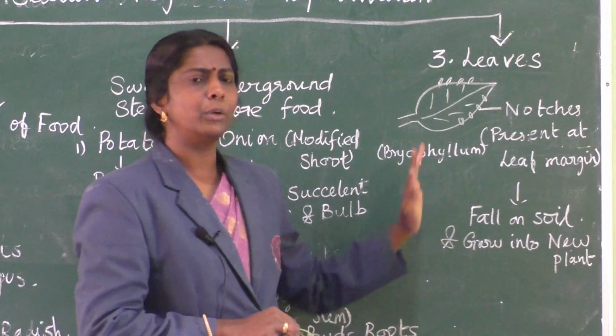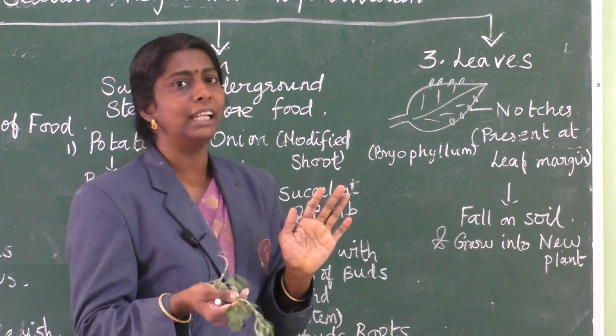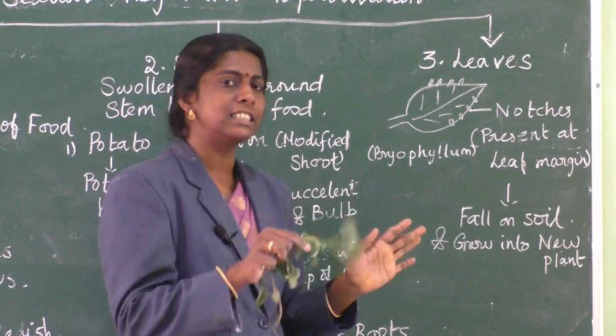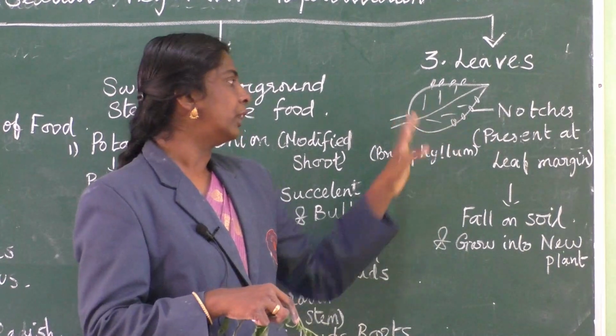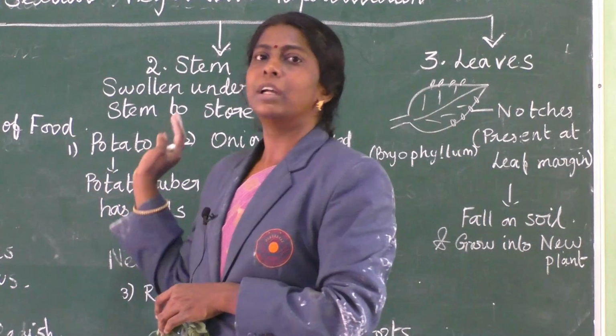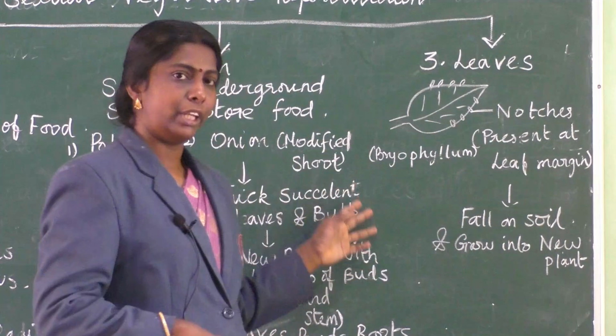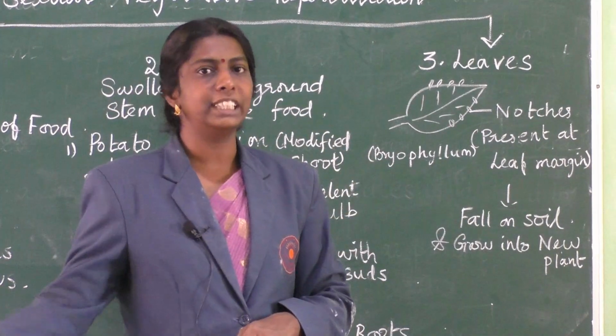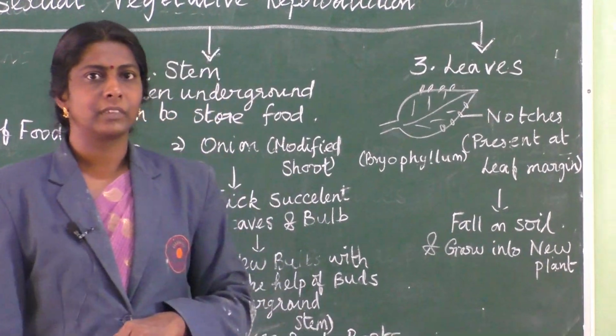This is very rare. Producing a plant by leaves is a rare case, but it is observed in very few. One of them is Bryophyllum. Okay, so usually it happens in stem and root. Leaves are also possible, but very few. Okay, so this is about vegetative reproduction.